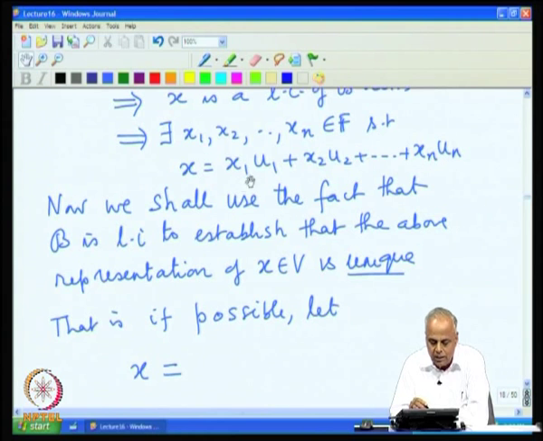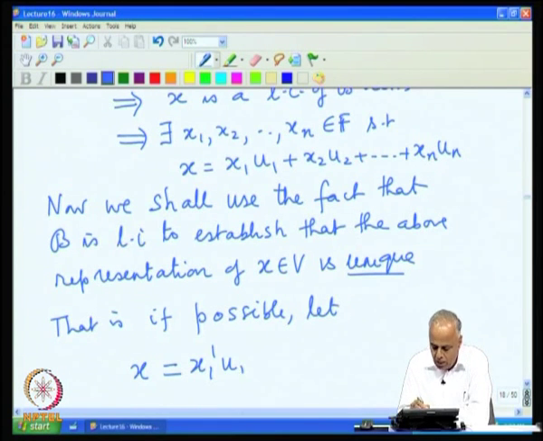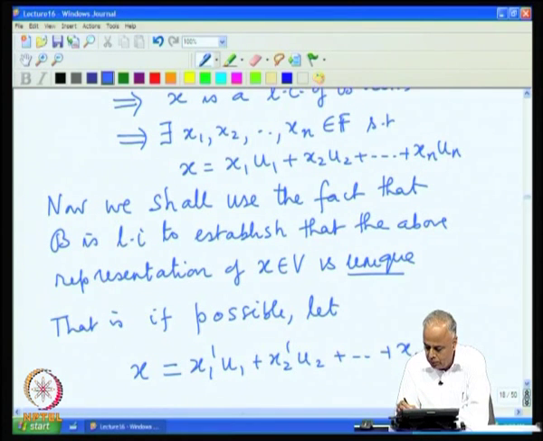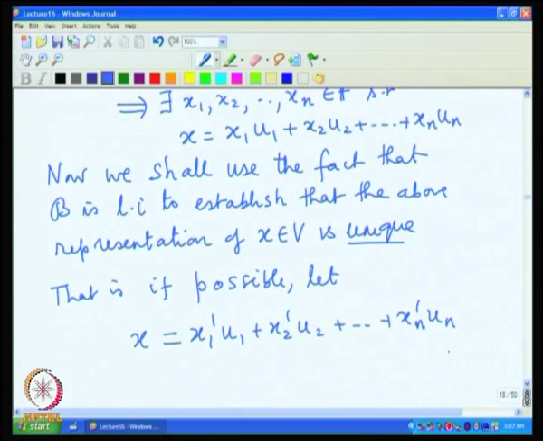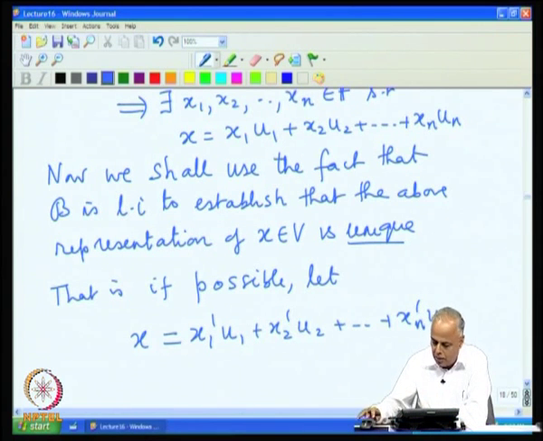So, the only thing that can change are these coefficients x 1, x 2, x n. So, we have another representation means some other coefficient times u 1 plus some other coefficient times u 2 plus some other coefficient times u n. Suppose there is another such representation. On the one hand, x is x 1 u 1 plus x 2 u 2 plus x n u n. On the other hand, x is equal to x 1 prime u 1 plus x 2 prime u 2 plus x n prime u n.